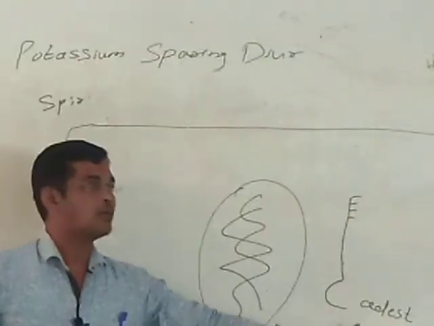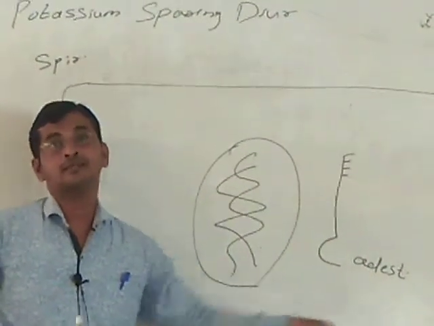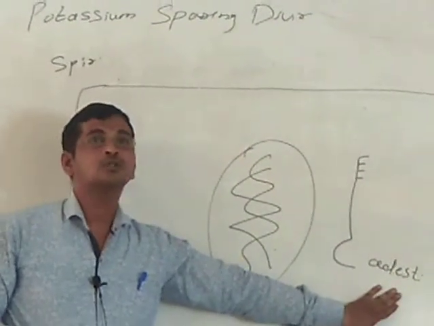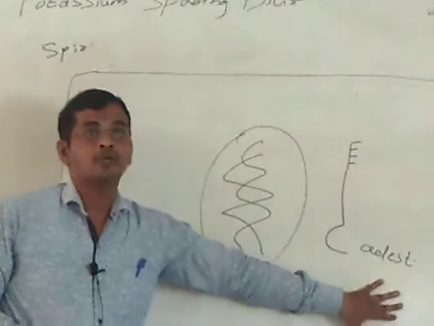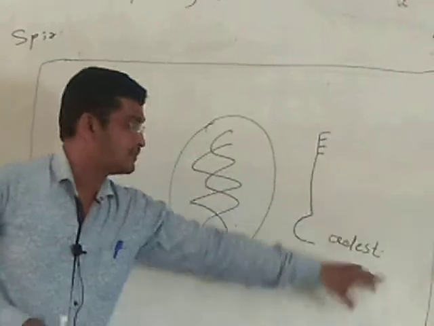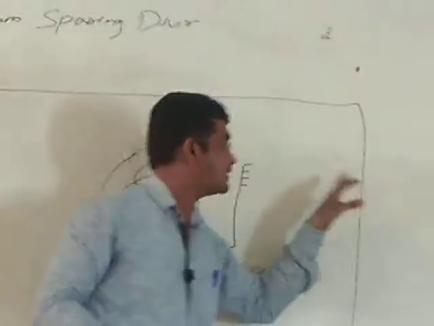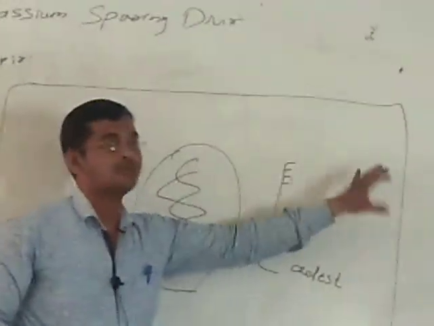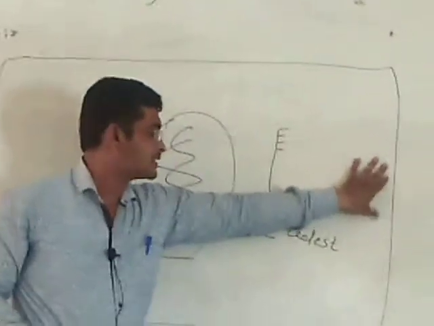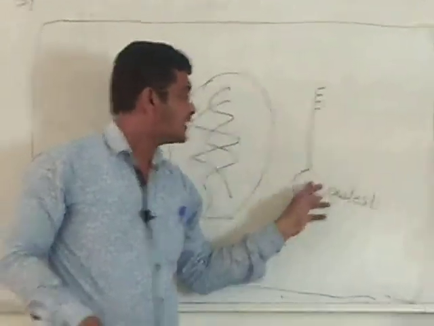Okay, so normally what will happen, we are already aware that aldosterone is released from the adrenal gland. Aldosterone is released from your adrenal gland and it enters your kidney. It will enter the basolateral membrane of the last part of your kidney, the collecting duct, and work there. See, there it will react with its receptor.